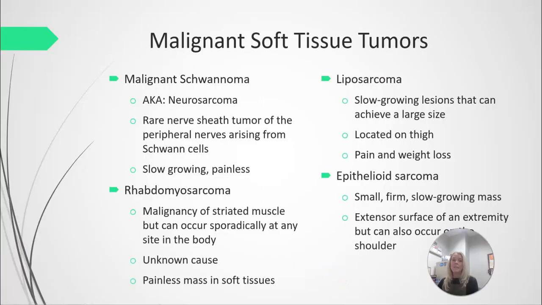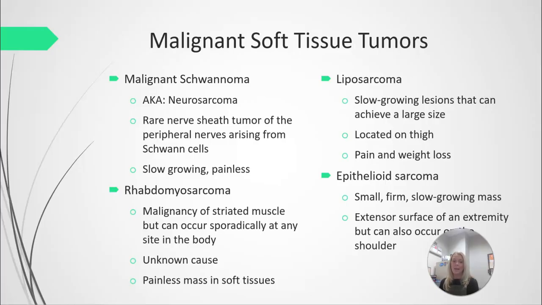All right, malignant soft tissue tumors can include a malignant schwannoma. So we just talked about how those can be either benign or malignant. These are also known as neurosarcomas. They are a rare nerve sheath tumor that arise from the Schwann cells, generally slow growing, usually pretty painless, but they can spread.